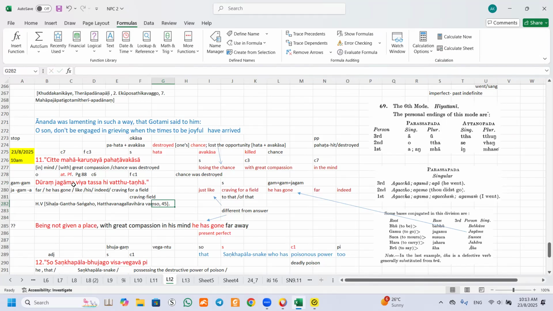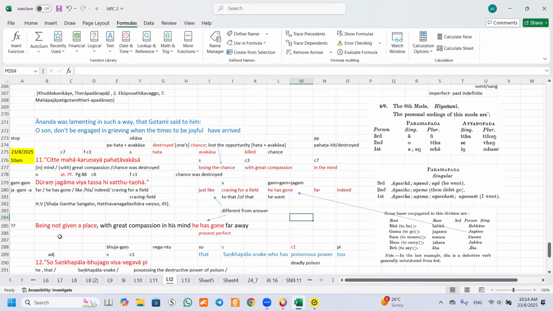The word is atanopada, perfect tense. So we use gone. You can use went. If you want to translate, he went, no problem. He went, or he has gone, also no problem, because this is up to you to translate. He went far, indeed. So that means this line we will translate something like that. Just like someone craving for a field, craving for means you're looking for a field. He went far. So the word indeed you can put at the end of it. So these two lines are like that.